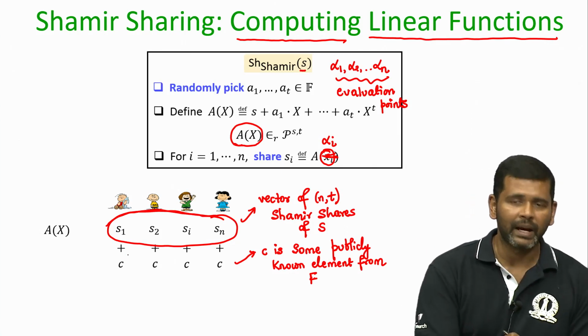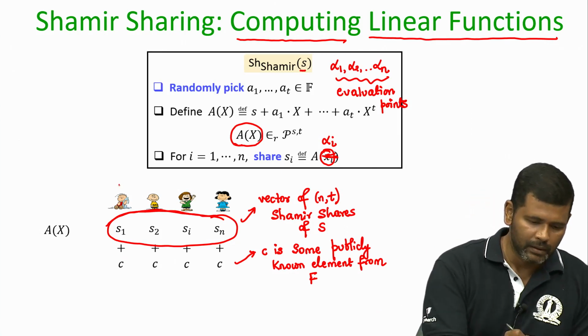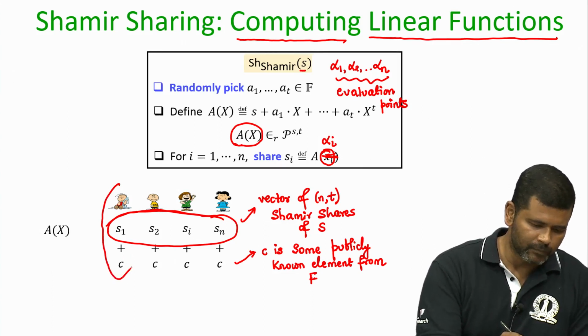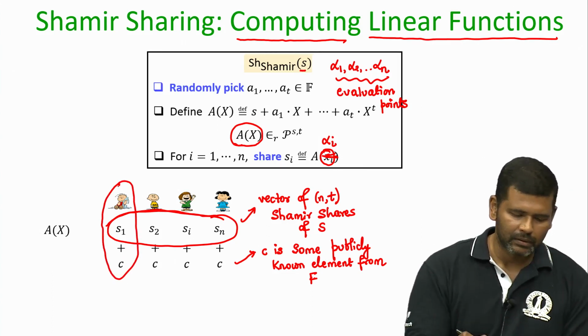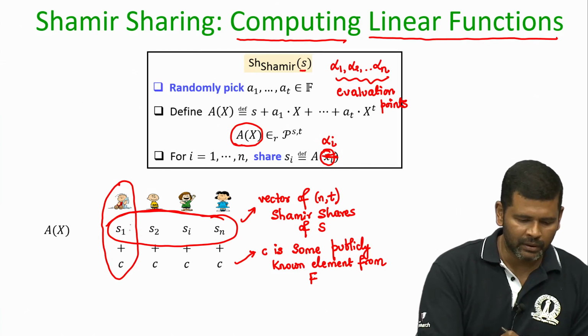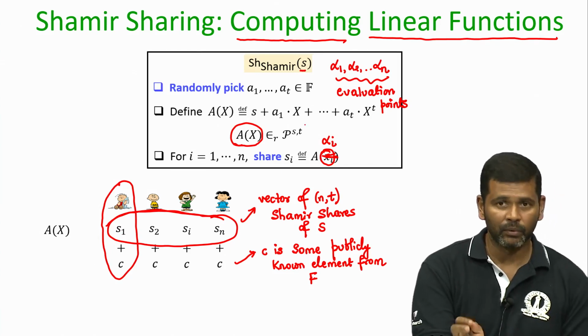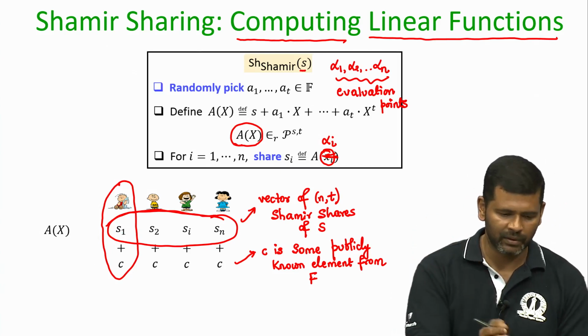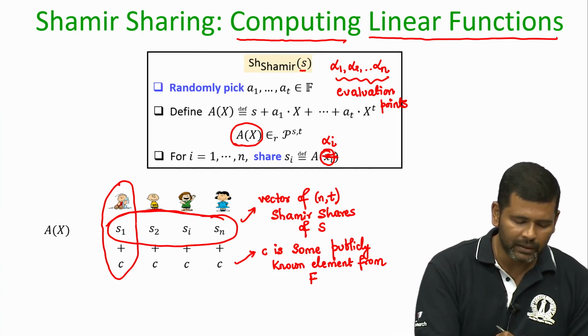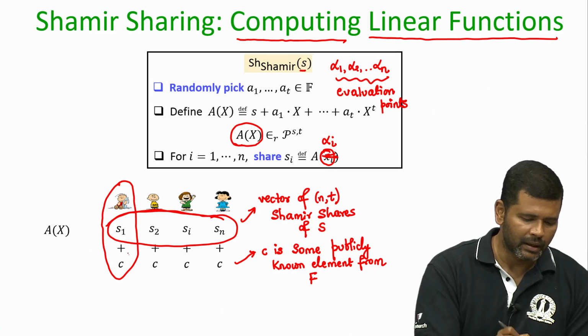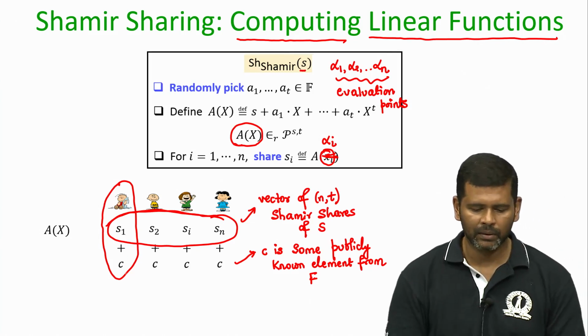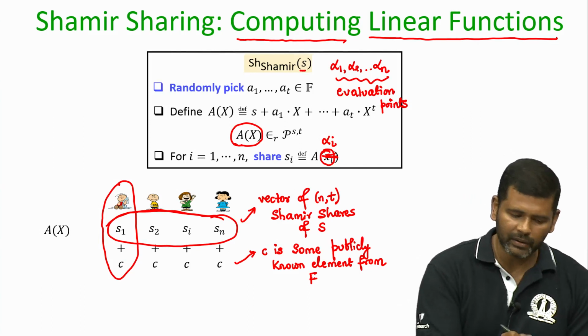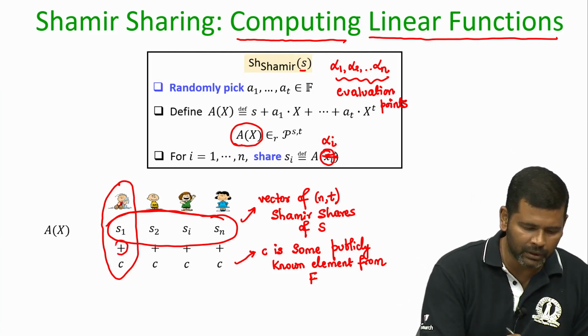Now, imagine that each party locally adds the public value C to their respective shares of S. No one knows the value of S, but they have shares of some unknown value S. This can be done because this is the plus operation of your field.